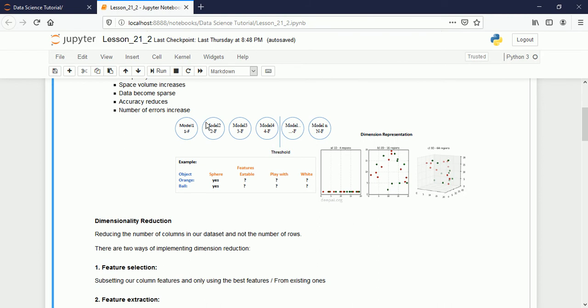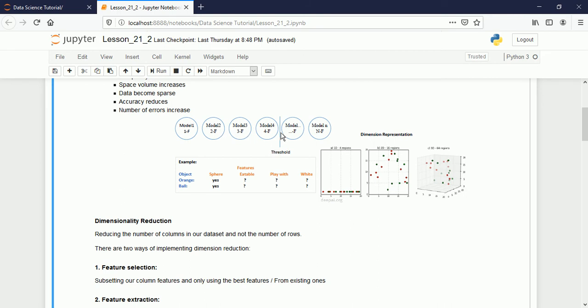If you are adding a second feature, we are adding two features and building the second model. Here we have two features, and this model is better than the first. Then you add another feature, so we have three features, and build another model, model 3. Model 3 is better than this and better than the first model. And if you add the fourth feature and build another model, model 4, it is better than the first, second and third.